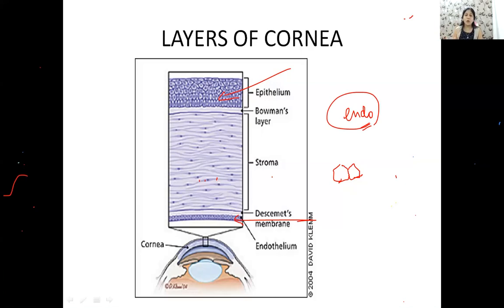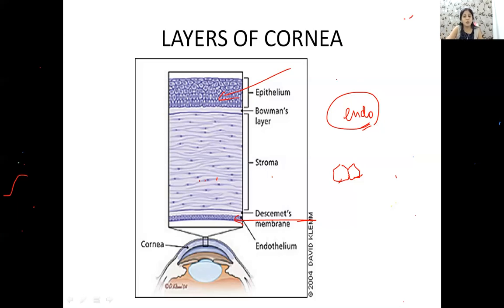It keeps the cornea in a relatively dehydrated state. Okay? If this pump gets damaged or the endothelium gets disturbed due to any reason, what will happen? It will not be functioning well, and there will be edema in the cornea. And when the cornea becomes edematous, the transparency is lost. So the most important metabolically active layer will be endothelium.